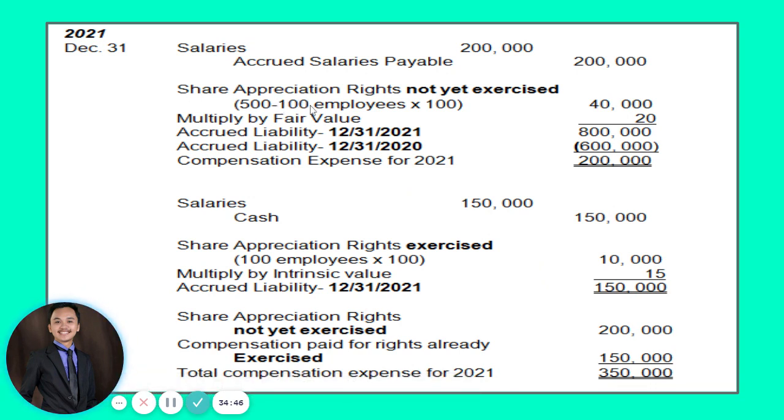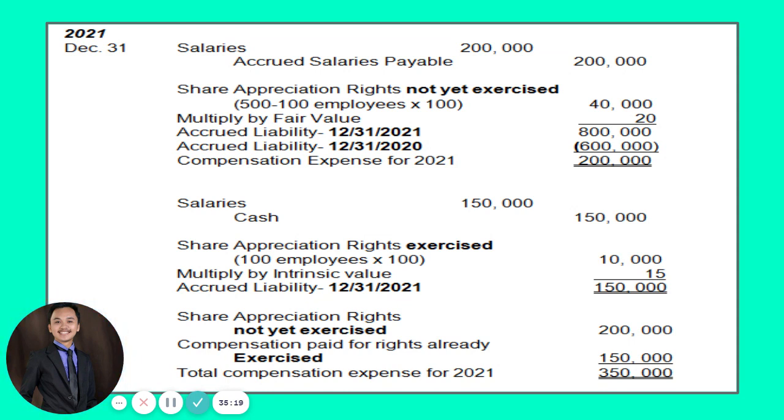Pero magdugang pataana guys kay naapamay para sa 100 ka employees nga nag-exercise. Okay? So let us now account para sa mga employees that exercise their share options on the same date. So they are 100 employees multiplied by the total number of share options entitled to them. So they will be having a total of 10,000 na share appreciation rights. Okay? And then according to the standard, let me remind you that it is the intrinsic value, no?